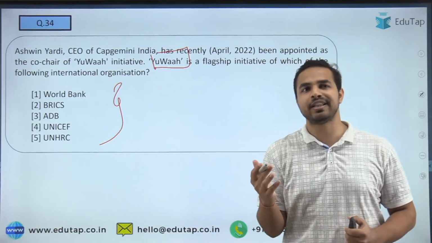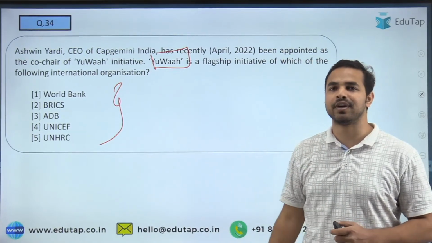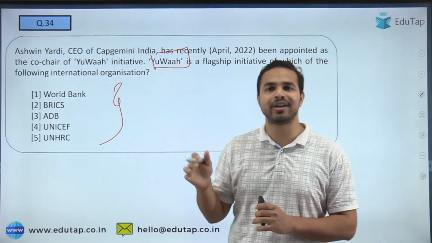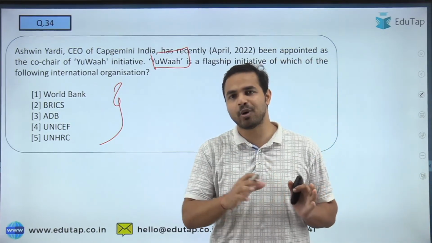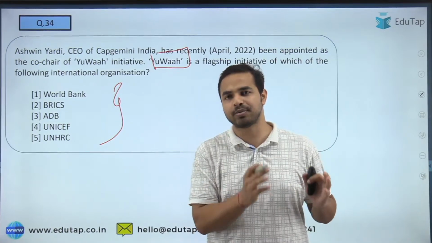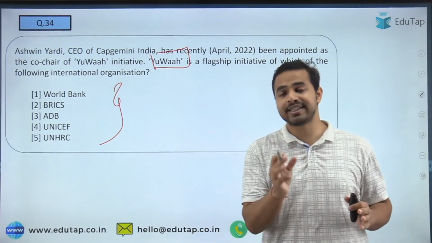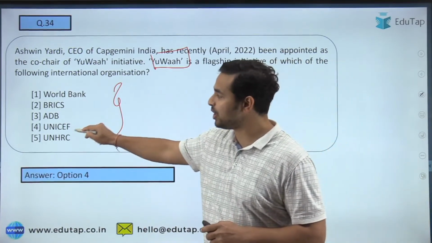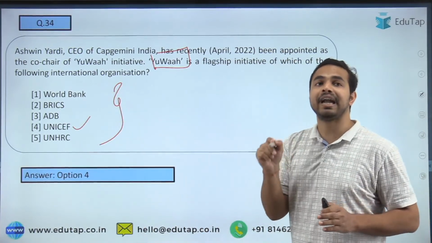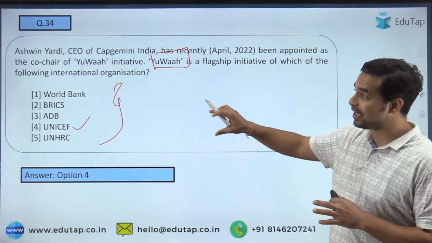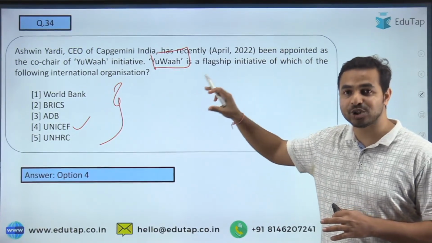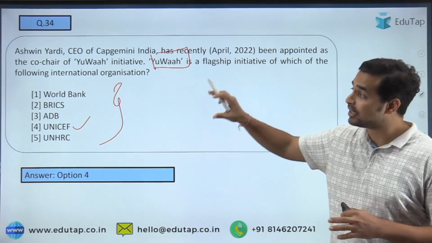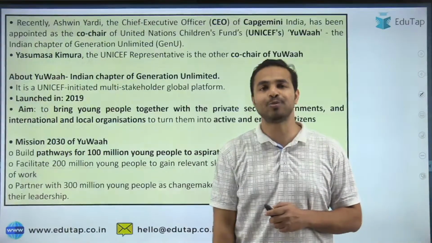So Nilesh is saying that option D is the right answer, that is UNICEF. So let's wait for others as well to answer the question. Some people are going with option D, some are going with option B. So guys, the right answer is UNICEF. This is the initiative of UNICEF, that is Yuva. So the children who were saying option 2 is the right answer, this is not at all correct. The right answer is UNICEF. I hope this is very much clear.